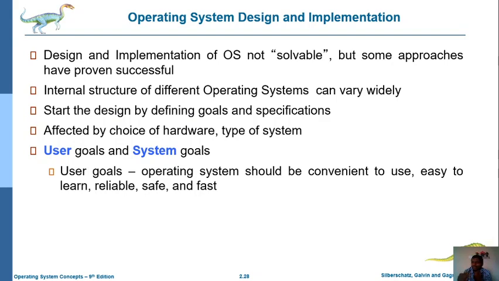Generally the user goal is to use that particular operating system conveniently for solving their problems or for using their applications, and easy to learn. So we can easily know how to run some new programs or how to install any other applications, all these things. And that particular operating system must be reliable, safe and fast. So these are the user goals.